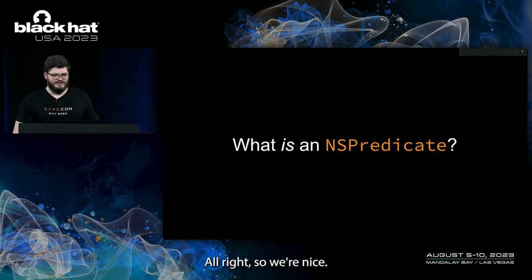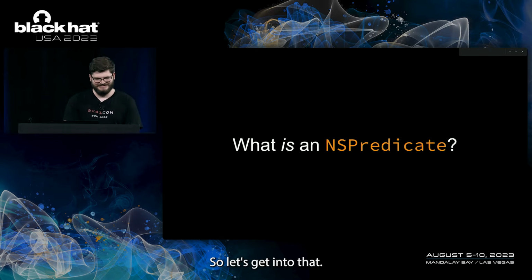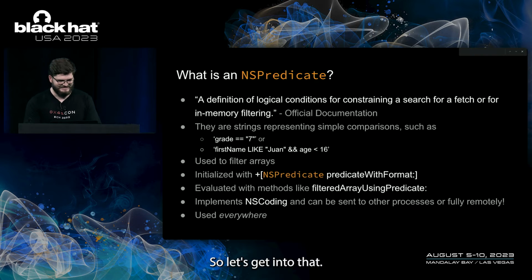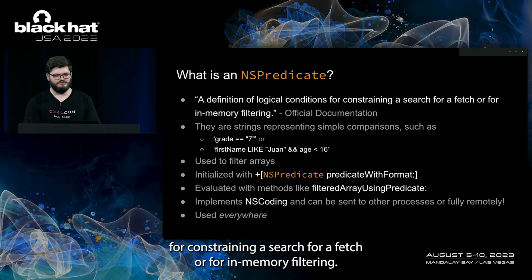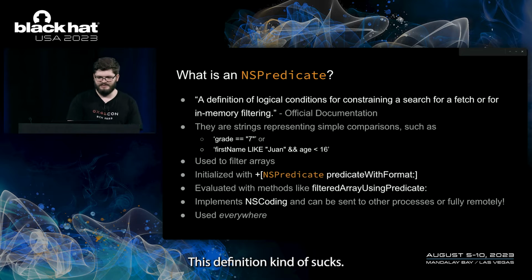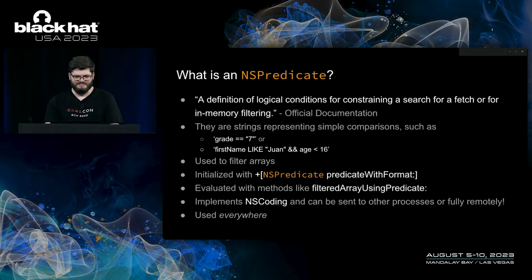All right, so we're 9 slides in, and I haven't talked about what the hell an NSPredicate is yet, so let's get into that. The Apple documentation says that they are a definition of logical conditions for constraining a search for a fetch or for in-memory filtering. This definition kind of sucks. They're just strings that are used to filter objects in arrays.